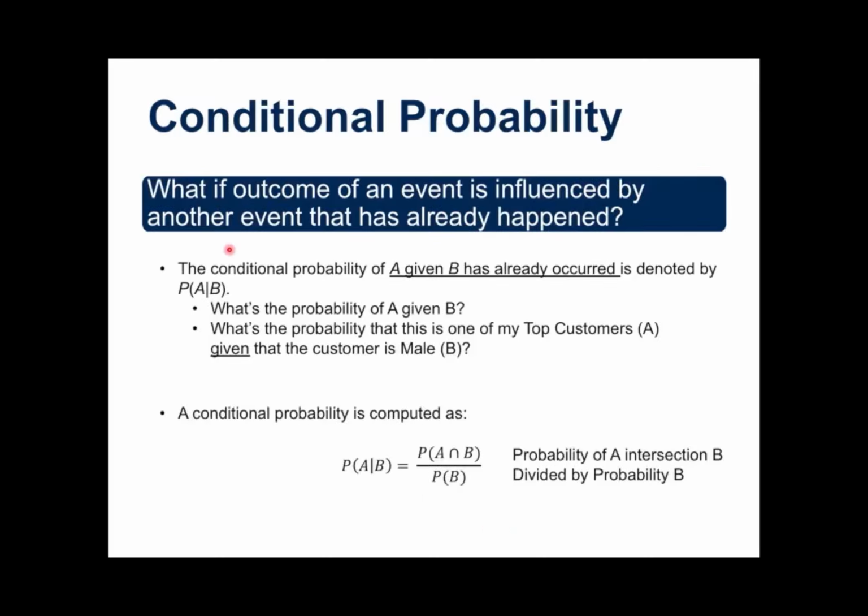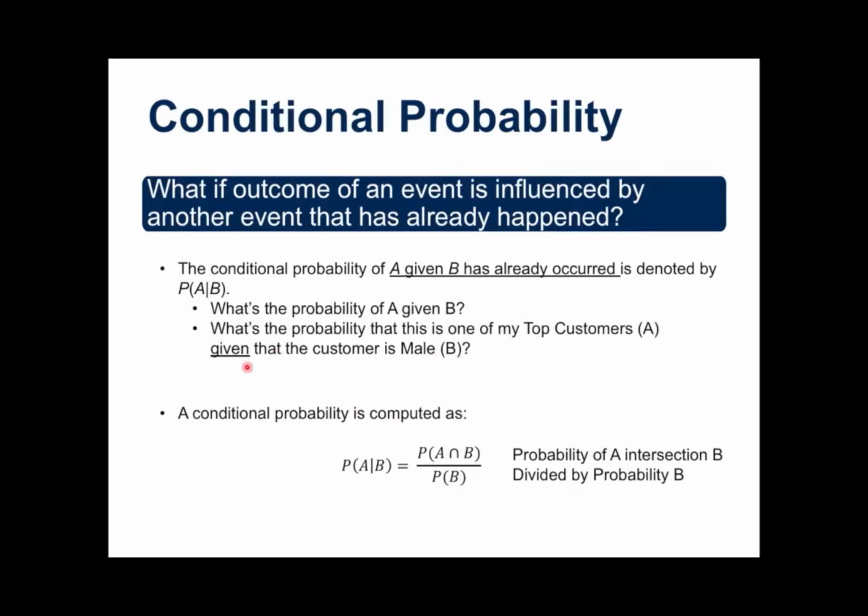Conditional probability is written out with this sort of nomenclature. The conditional probability of A given B has already occurred is denoted by this notation here. The probability of A given B, that up and down line there is interpreted as "given." So what's the probability of A given B? It's the same thing as asking what's the probability that this is one of my top customers given that they are male?